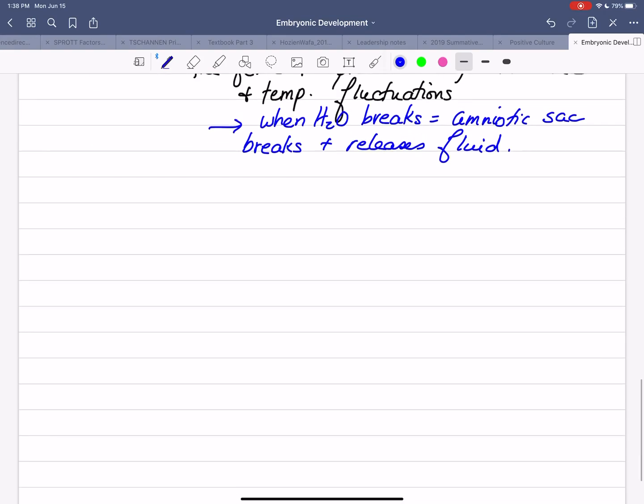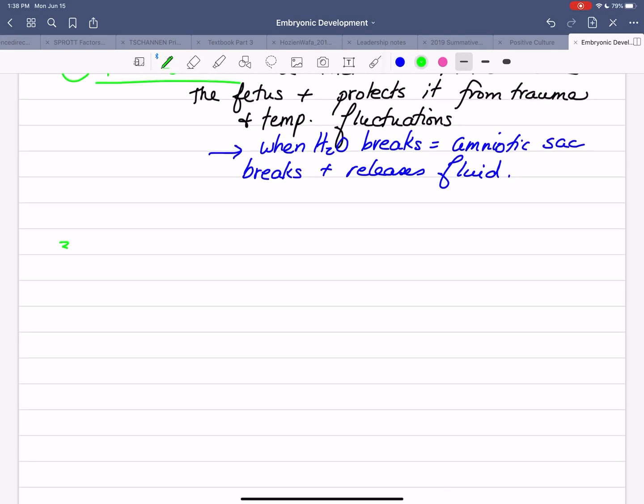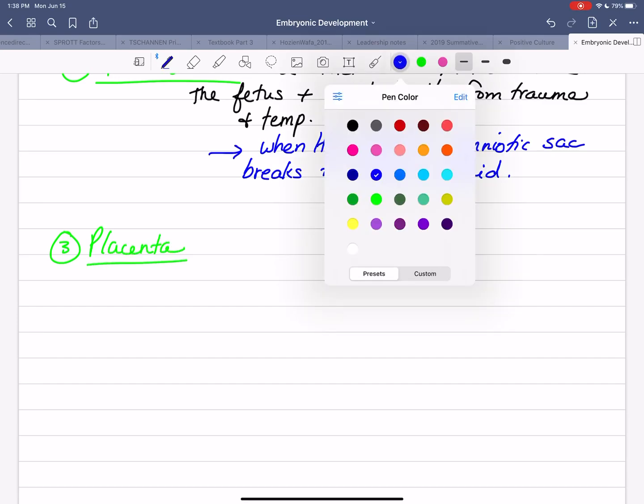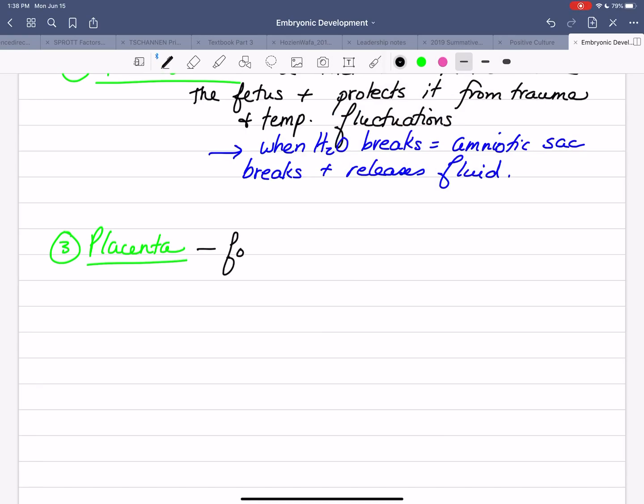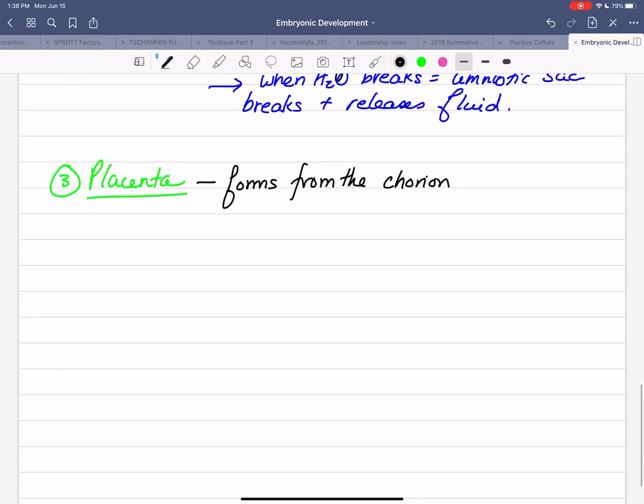And then next we have the placenta. The placenta forms from the chorion. So it comes from the chorion. It just keeps growing.